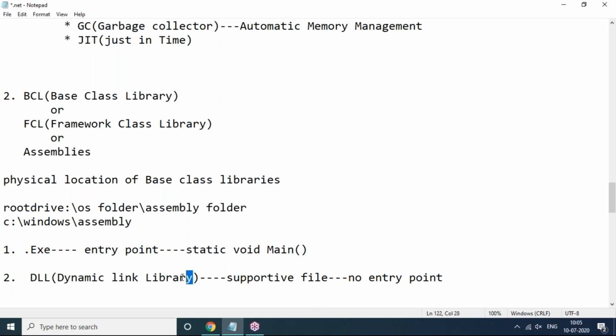In the name Dynamic Link Library itself, the definition is there. Dynamic means runtime. Link means some link will be added. What will be added? Libraries. Whatever libraries are required by the .exe file will be added through the dynamic link library. Moreover, a dynamic link library is a supportive file for reusability purposes. We can use it in .NET applications.